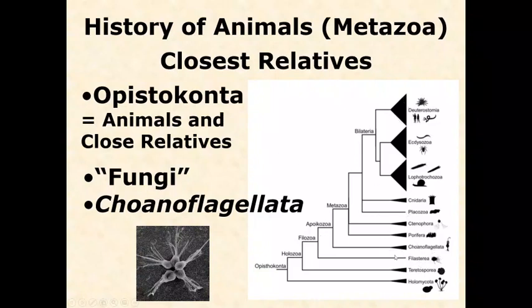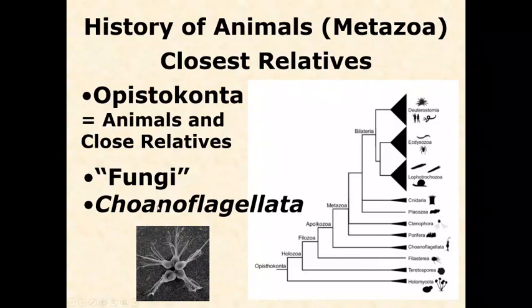The only groups that you need to know from the things that are not animals, that are closely related to them, you should know the term Opisthokonta, which includes animals and their close relatives. And those close relatives are the fungi, although there's some debate as to whether that's a valid monophyletic group. So we'll just say fungi, and I put it in quotes just to represent that it may not be a valid group. And then the closest relative of the animals, which is a type of a protozoan, but again, that's not a valid classification, but was previously put in the protozoan, are these choanoflagellates. So they are the closest relatives of the animals, the metazoa.